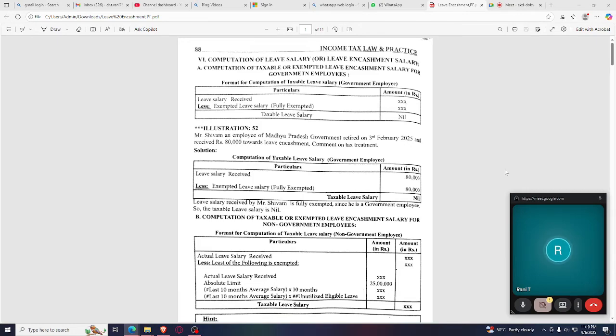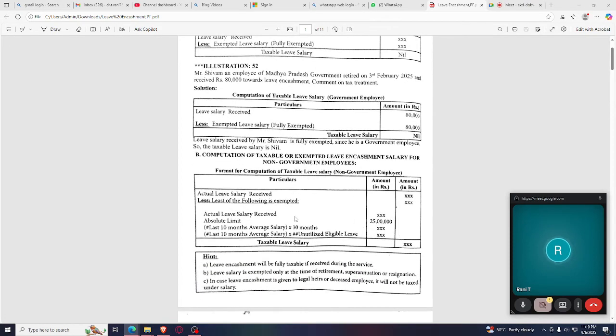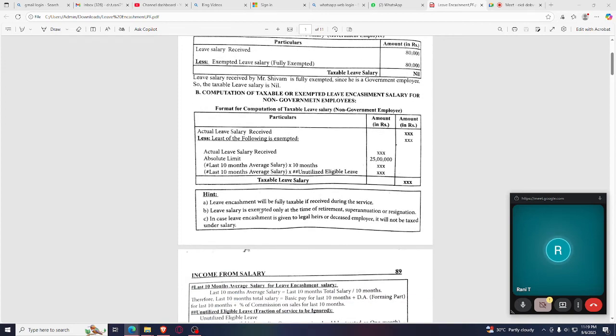So in case of, always we say first government employees, and here in case of government employees, it is fully exempted. Whatever the leave salary you receive, it is fully exempted. And I think for full exemption you don't want to go through the problem. So I'm going for the next step, that is what might be the taxable or the exempted leave encashment salary